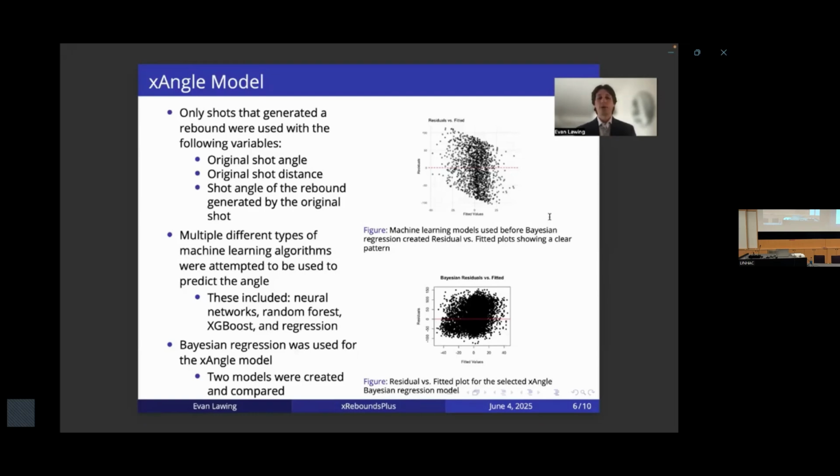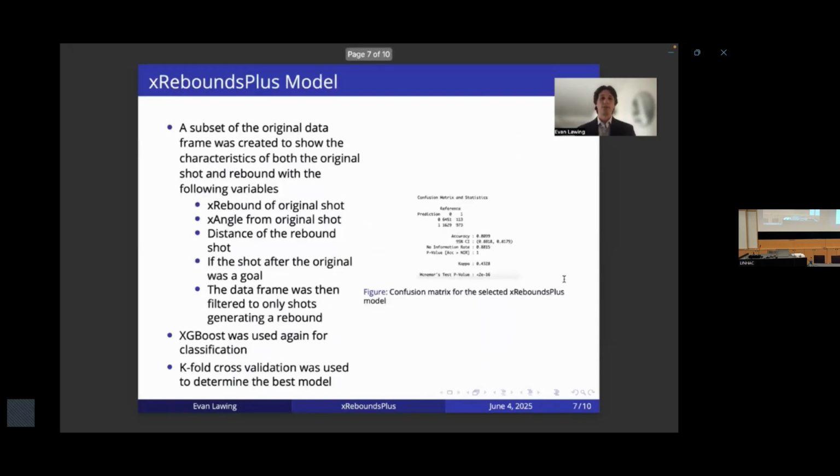After that, a Bayesian regression framework was used, and two models were created, with the difference being the interaction term, and they were compared using leave one out cross-validation, and the second model ended up being better. And then the residuals versus fitted can be seen there. So after that, we need to move on to the xReboundsPlus to tie it all together.